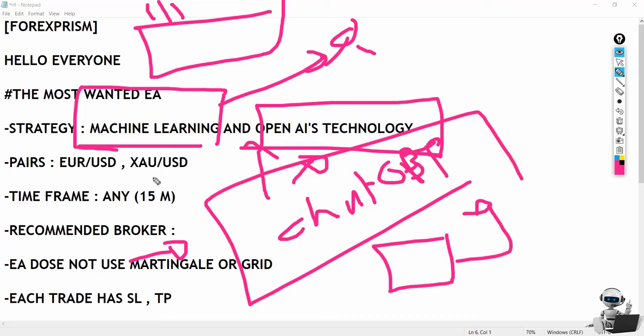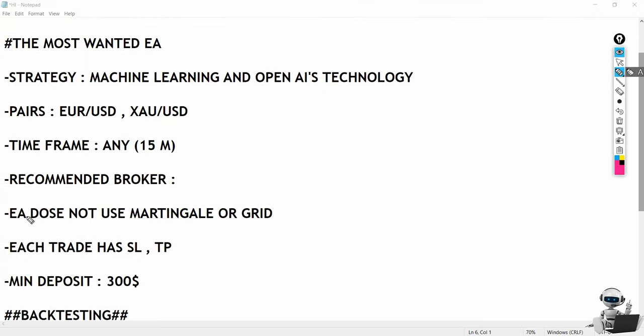The pair is working on two only, euro US dollar and gold. Time frame, you can use any time frame, but 15 minutes is recommended. Recommended broker, I recommend Fusion Markets, but any other broker I think will be fine with this EA. The expert does not use martingale or any grid. It is protected by stop loss and TP. Minimum deposit 300 US dollars.